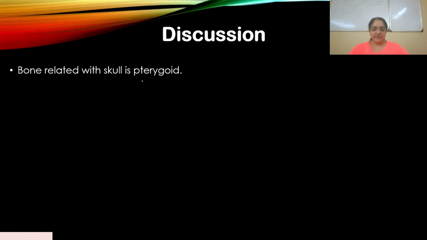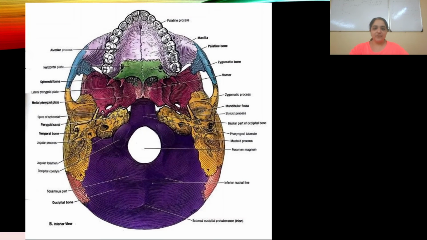So the bone related with the skull is pterygoid. I have a structure of the skull. I am not sure if you can see the names. What you see here is the inferior view, which is when you put the camera here. Just imagine if you remove the mandible, this is your jaw. You remove the mandible, and all you can see is the maxilla and the bones that are inside the skull. So you put a camera here and click a photo, and this is what it will look like.